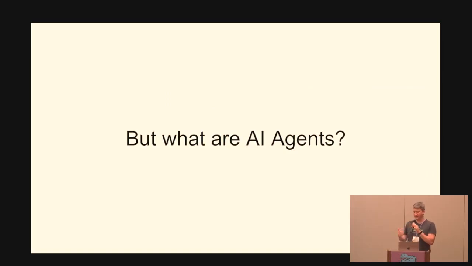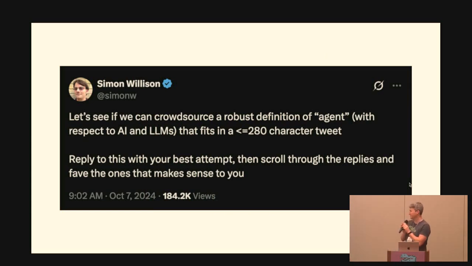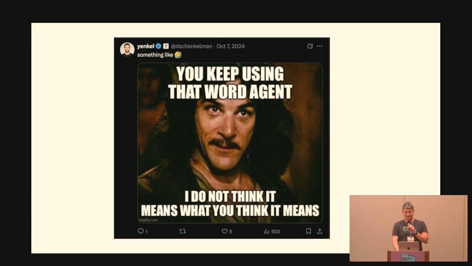What are AI agents? I think my best answer is from Blades of Glory. Nobody really knows what it means, and it definitely gets people going when you talk about it. But more seriously, people have been trying to figure out what a good definition for AI agents is. This is from Simon Willison, whom people in the Python community might know as the co-creator of Django. He's now also, in my opinion, one of the best writers about applying LLMs in software. He made a tweet last year to try to crowdsource a definition, and I think my favorite reply was this one from Princess Bride.